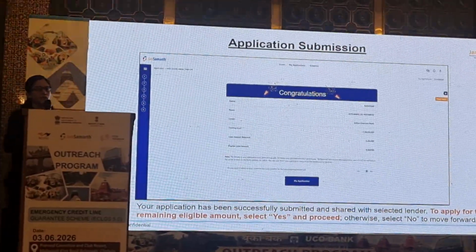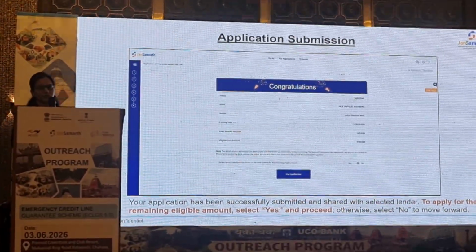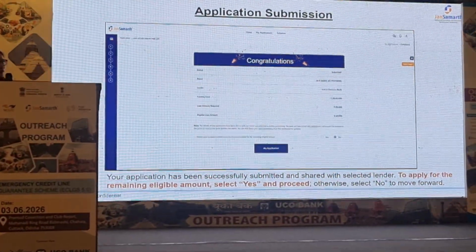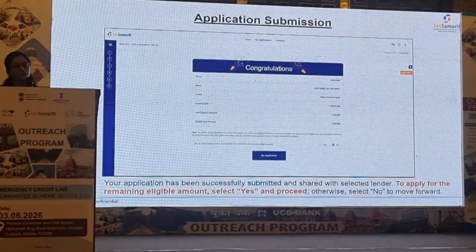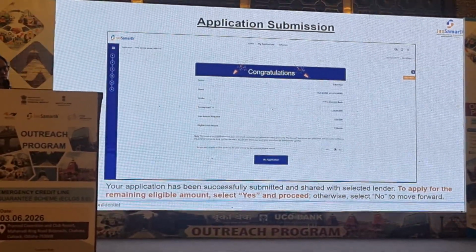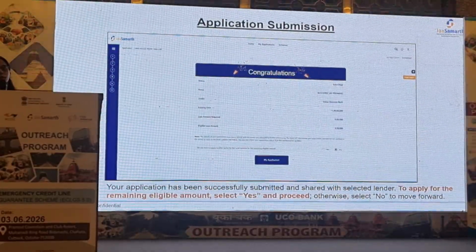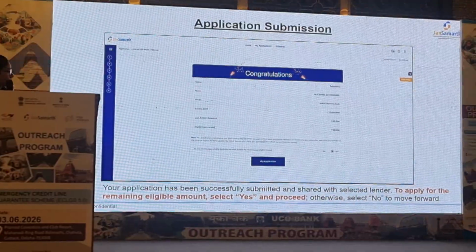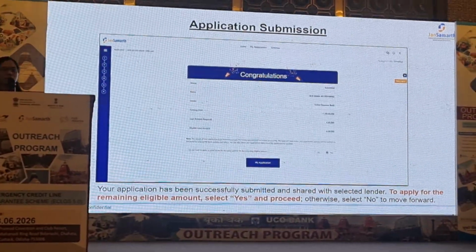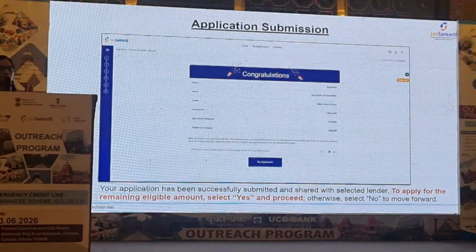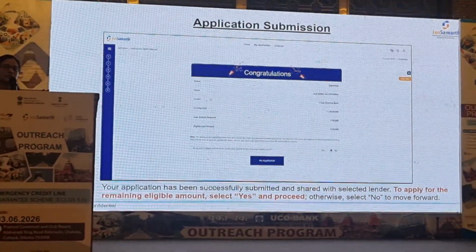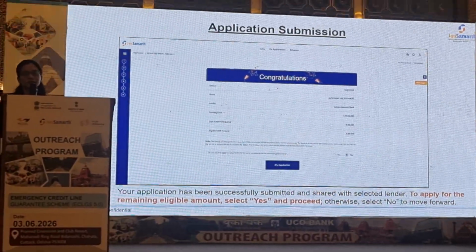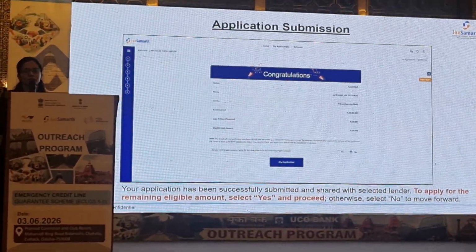So this is an in-principle approval kind of a thing, basis the declaration that you have made, and the application is valid. Because we have given an option for the user to apply to multiple banks, if an applicant chooses to apply to multiple banks for the scheme, you can see at the bottom of the screen the option to reapply to another lender. So we are trying to at least capture the existing details that you have already entered in this application in the next application, but the application needs to be sent separately for the multiple lenders option.